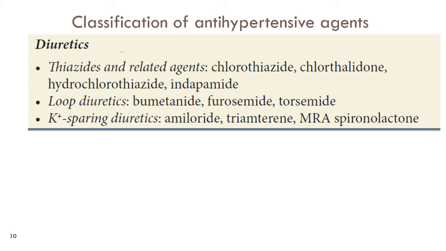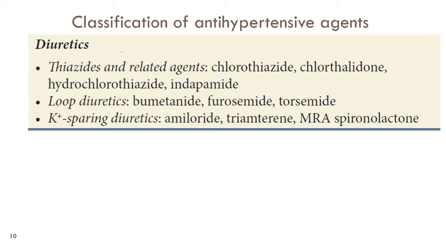Later on, the water content of the body regains its size and the persistence of fall in blood pressure is due to decrease in the peripheral vascular resistance. The mechanism behind this reduction in peripheral vascular resistance is thought to be the persistent reduction in the sodium levels in the plasma, which leads to decrease in the calcium levels in the smooth muscles, leading to vasodilatation.